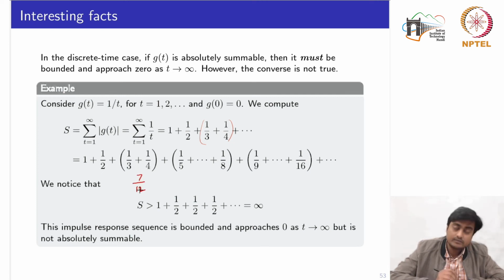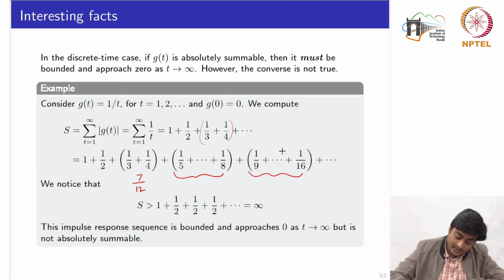So this part is greater than 1 by 2. Now if I club the next couple of elements, this part is again greater than 1 by 2. Similarly, if I keep combining the elements up to t tends to infinity, I would find that this summation is greater than 1 plus an infinite number of entries, each greater than 1 by 2, and we know that this would approach infinity.